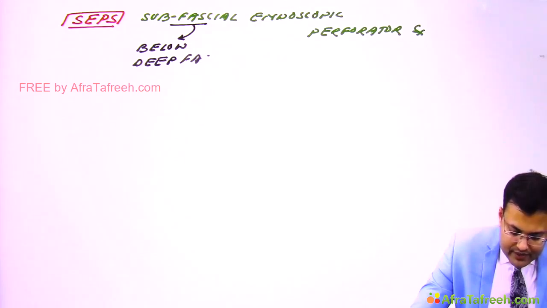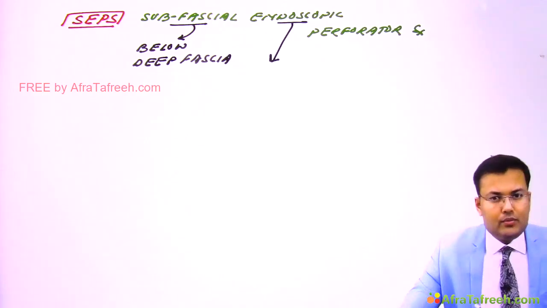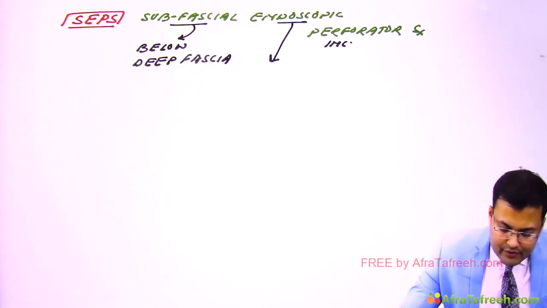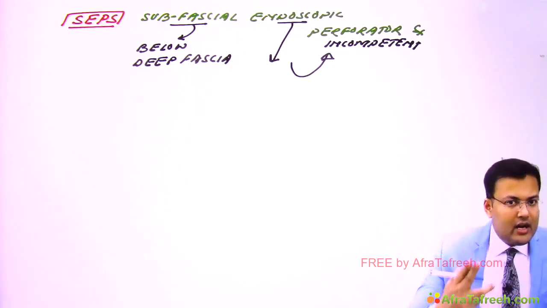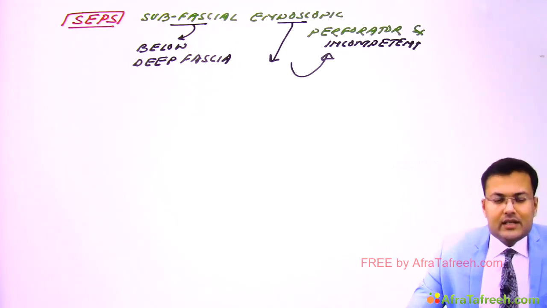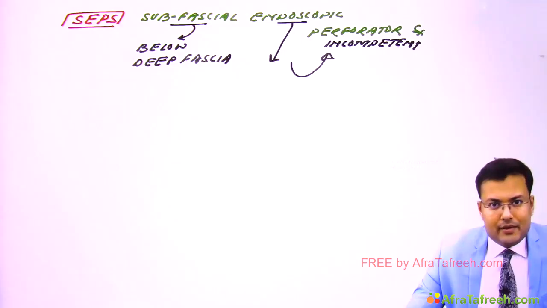What is done below deep fascia? Below deep fascia, with the help of endoscope, vascular clip is applied over incompetent perforator. So over incompetent perforator, with the help of endoscope, a clip is applied, and what's the location? Just below deep fascia. So this is SEPS. So this SEPS is performed for incompetent perforator.